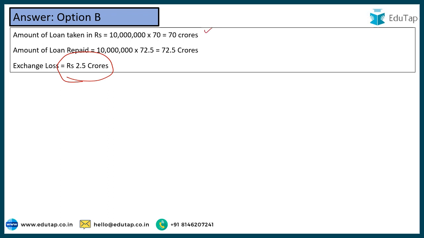You can also calculate separately how much loan was taken and how much was repaid, but the easier way is to simply subtract this 70 from 72.5 and multiply it by 1 crore. That would give the same answer of 2.5 crore. So you have to think logically.